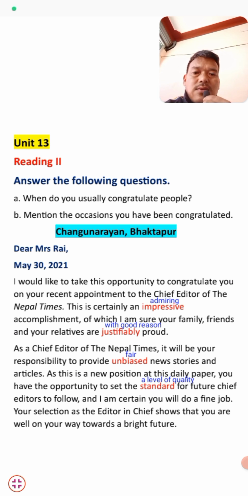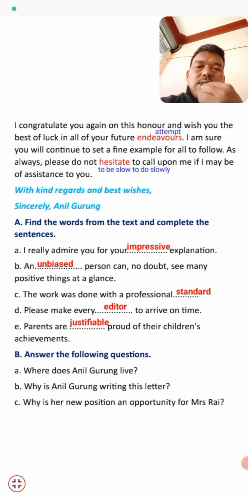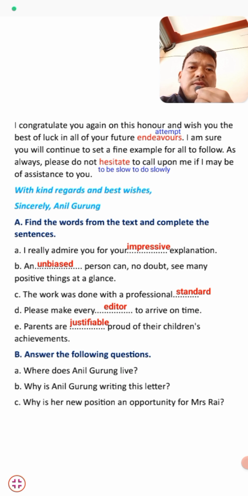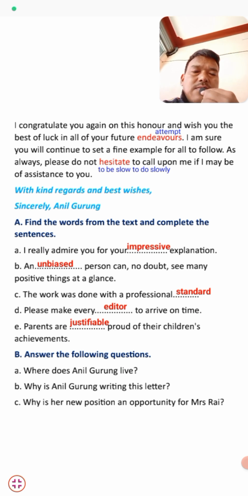And also, your selection and your appointment as chief editor at Nepal Times newspaper shows that you will do better, and it shows that you will have a bright future, and I am pretty sure about that. I congratulate you again on this honor and wish you the best of luck in all of your future